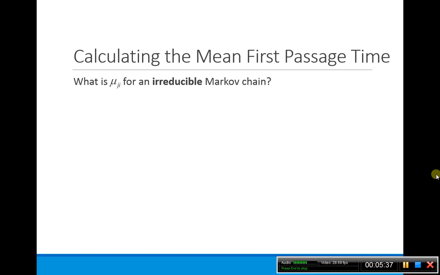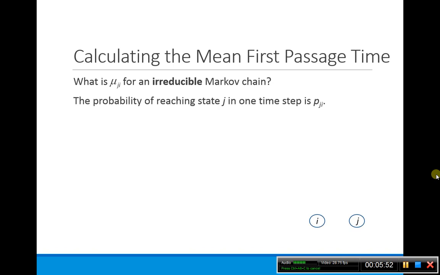For irreducible Markov chains, we're only going to consider irreducible Markov chains because we can talk about going from state i to state j for all of our states. So all of the states communicate, and we have a chance of getting from state i to state j for all of our states. If we have our little schematic down here, we have i and we have our state j. The probability of going from i to j in one time step we already know is p_ij. So the probability we start at i and go to j in just one time step.